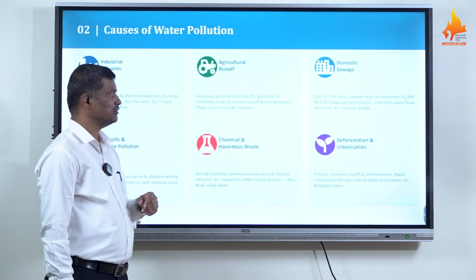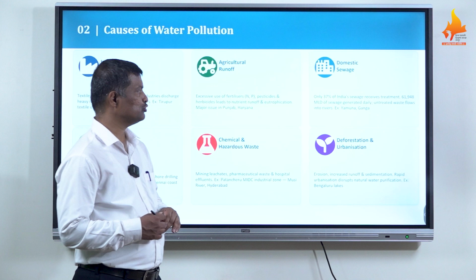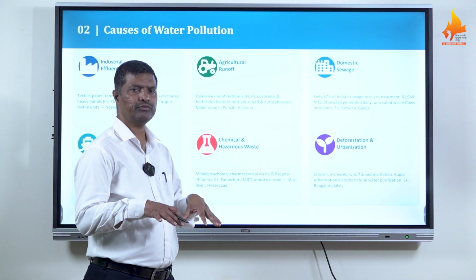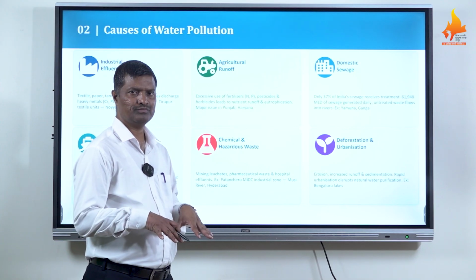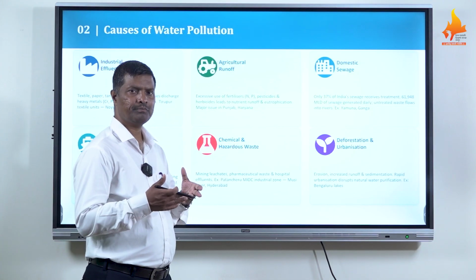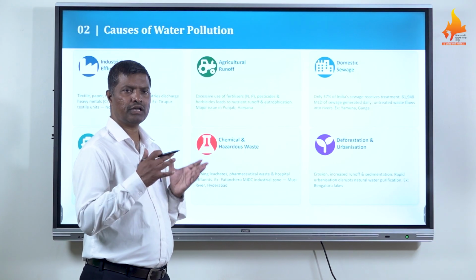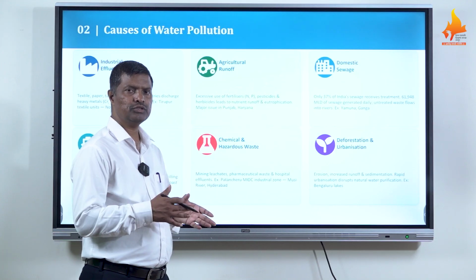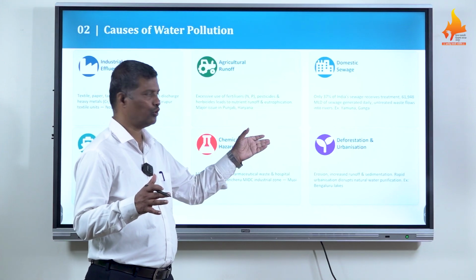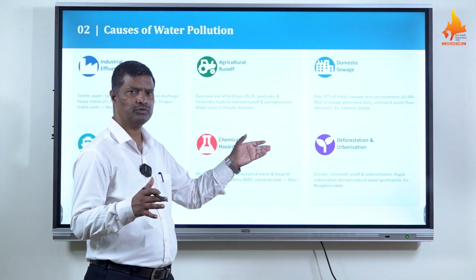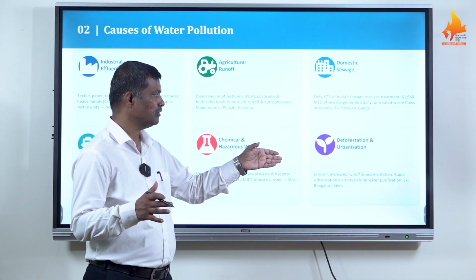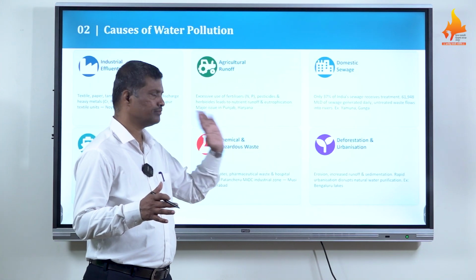Then the next reason for water pollution is deforestation. You know that most of the forest and trees hold the soil. But what happens due to deforestation? After heavy rain, with the surface runoff of rainwater, most of the soil cover leaches out or is washed away. So it causes pollution of water bodies. And you know that urbanization is also one of the reasons for water pollution. So erosion, increased runoff, and sedimentation are all causes of water pollution.